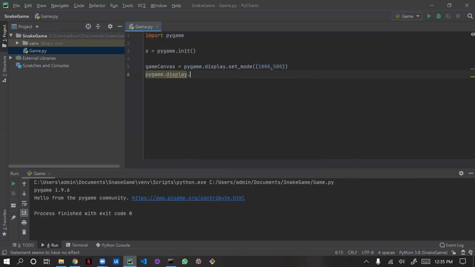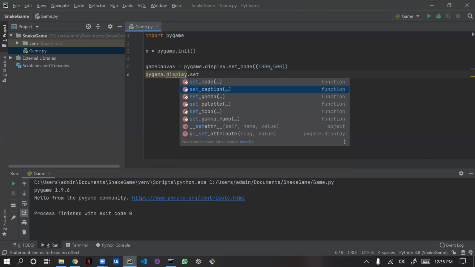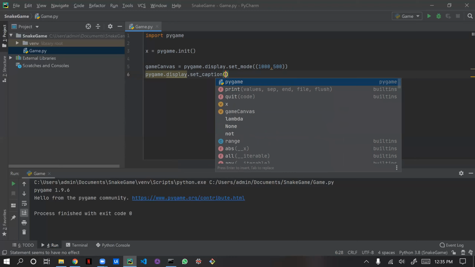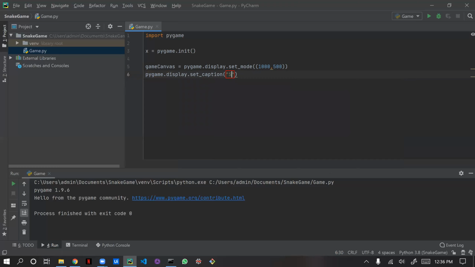display dot set_caption. That's why I told you, before coming to this session, to go through all the commands available in the pygame.org docs. Then only will you know what functions you have and where you can use them easily. So we will call set_caption, and I'm just giving "Snake Game" as the name. Now we have given it.